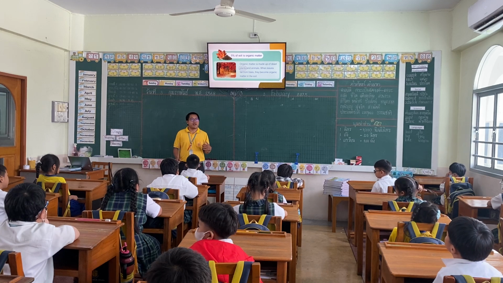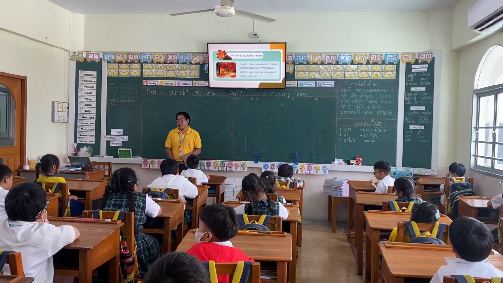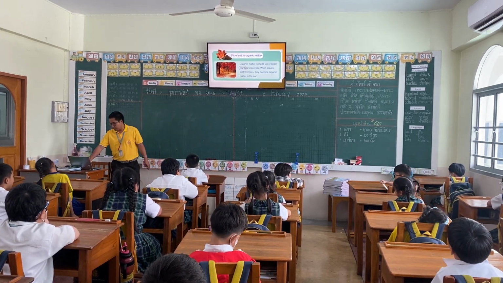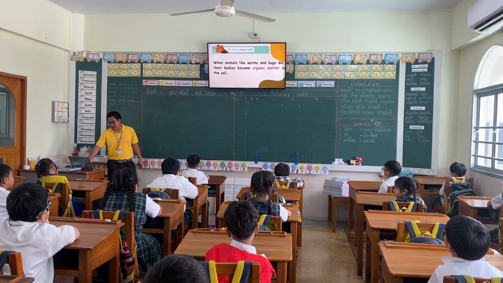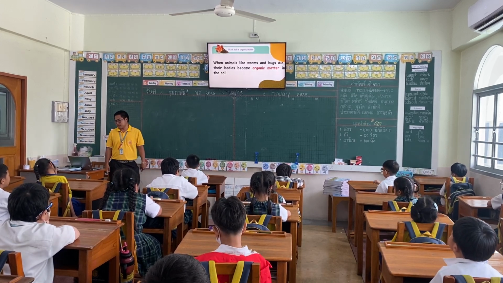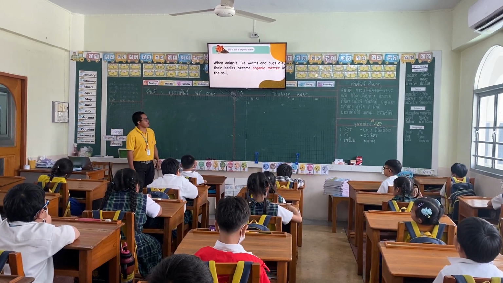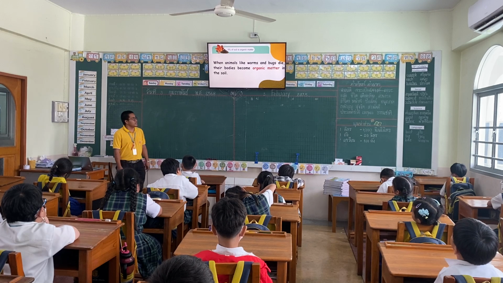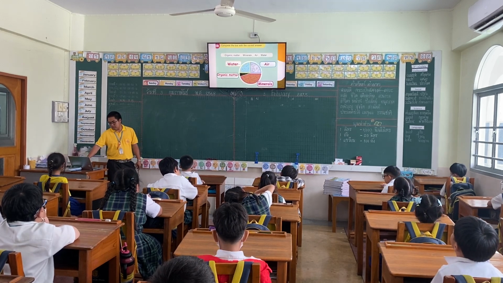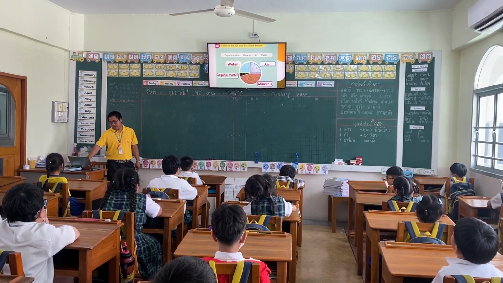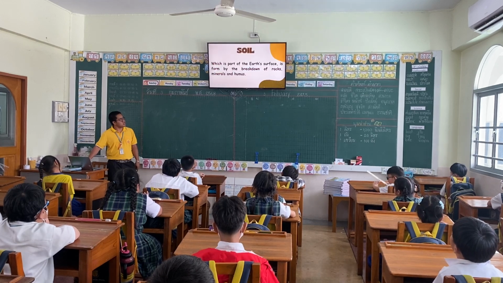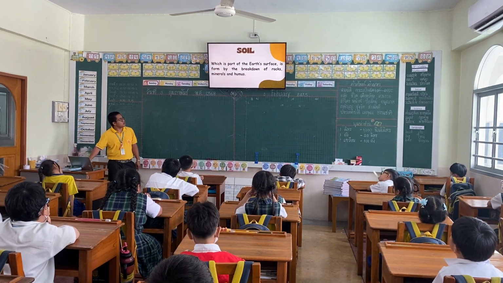That's why it is very good for planting. When animals like worms and bugs die, their bodies become organic matter in the soil. We will answer these activities in your book later.